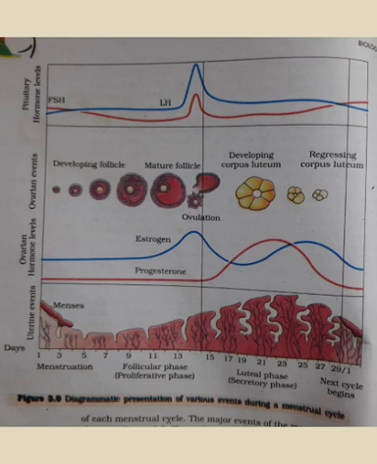So many questions come mainly on hormones, which hormone increases when, which hormone decreases, which hormone is released or high during the luteal phase, like progesterone and estrogen are high during luteal phase, right, and what happens in ovulation. So most of the questions do come from this topic. So learn this properly, and if any doubt, then just let me know, okay. So this is all for menstrual cycle.